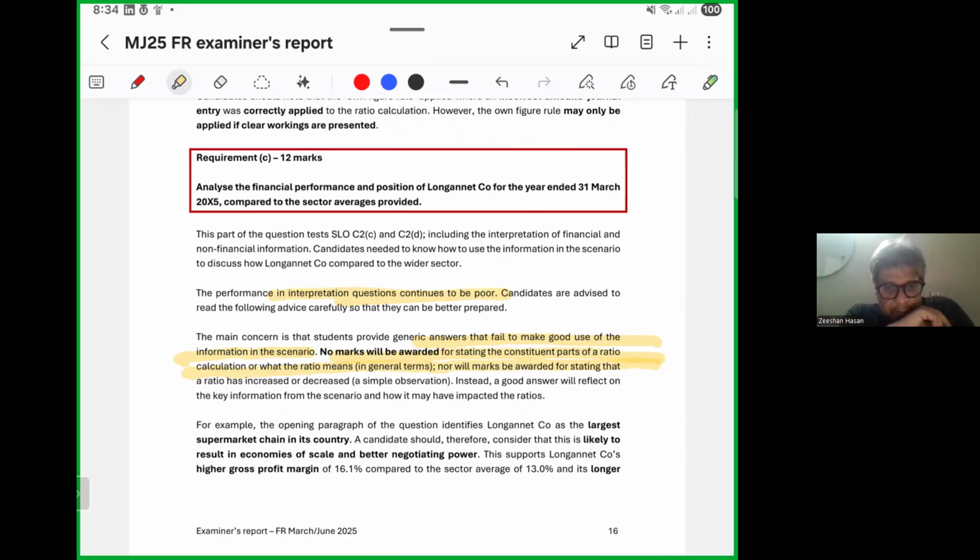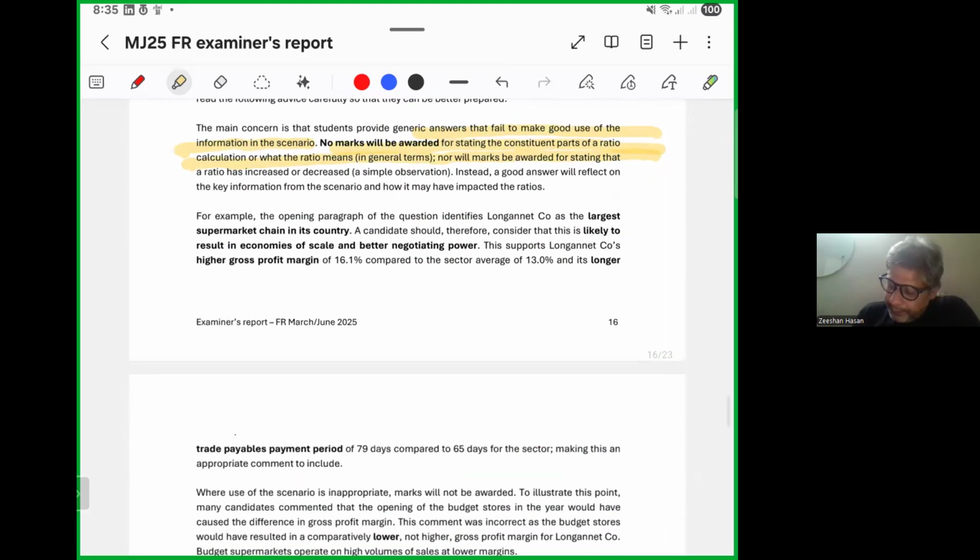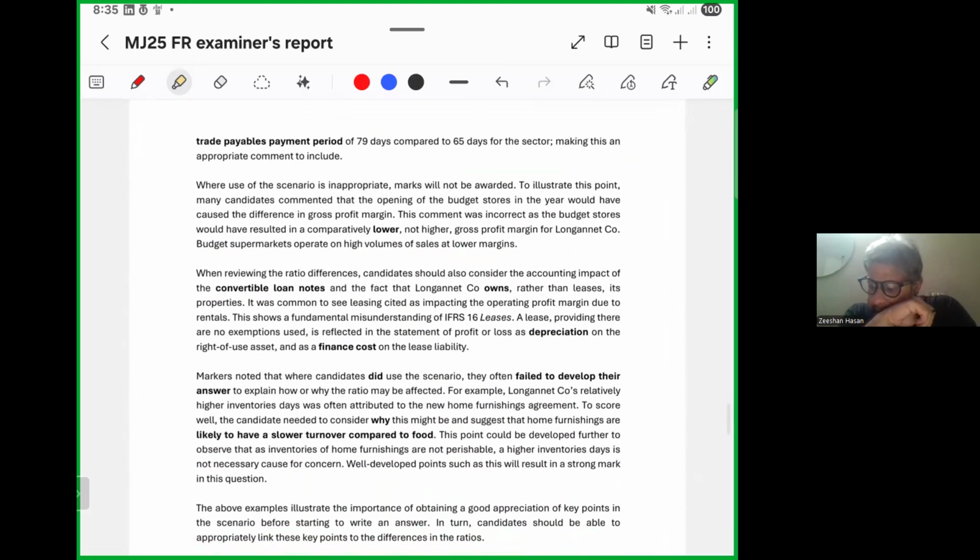So, for example, the opening paragraph of the question identifies Longend Company as the largest supermarket chain in its country. A candidate should therefore consider that this is likely to result in economies of scale and better negotiating power. This supports Longend's higher gross profit margin compared to the sector average of 13%, and its longer trade payable payment period of 79 days compared to 65 days for the sector, making this an appropriate comment to include.